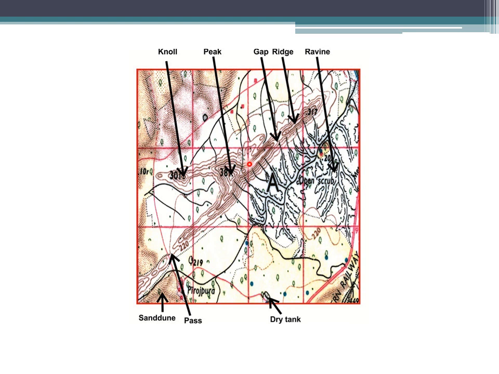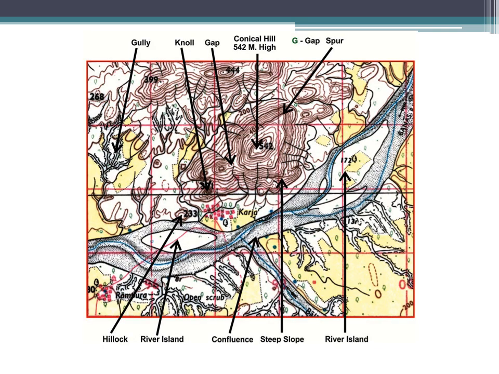See this again, I am showing you. This is 300. Now this is an index contour, and it is most important. Let's go ahead. Similar features on the basis of the river island, which are very clear. See, in this topographical map, these index contours are very clear. This is one index contour, this is one, this is one, this is one. So there is no need for me to count the contours in between. I can say this is 400, this is 500. Now this is 520, 540.